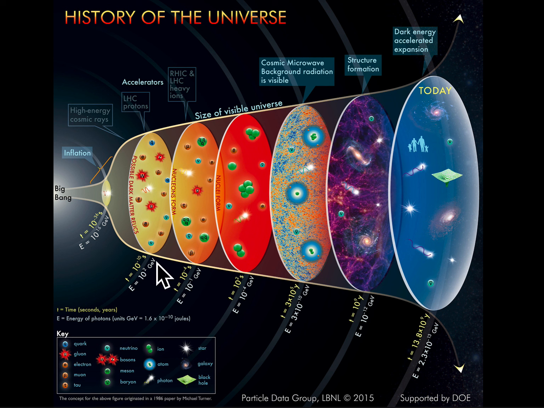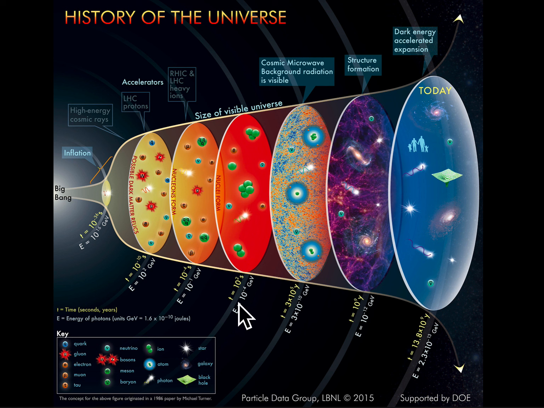Then about 10 to the minus 10 seconds after the Big Bang, we have this universe where there are only particles. There's quarks and gluons and electrons and W bosons and perhaps dark matter floating around in the universe. And by about 10 to the minus 4 seconds, you start to form nucleons. So some of the quarks can come together and form a proton, for example, or a neutron. And so you start getting the strong force holding quarks together to form bound states.